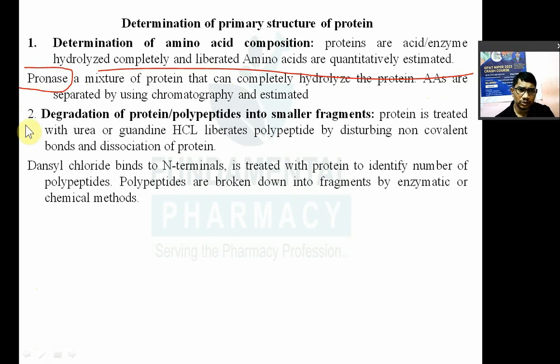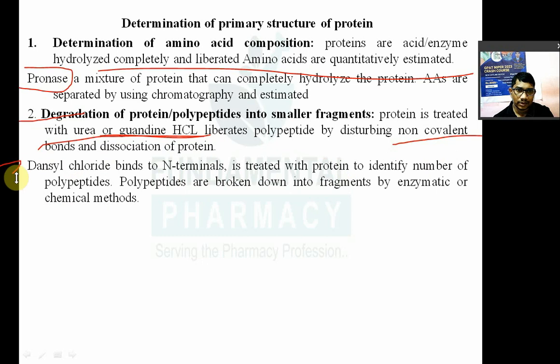Degradation of protein or polypeptide into smaller fragments: you can also break down the protein into smaller fragments by treating it with urea or guanidine hydrochloride to liberate the polypeptides. How do guanidine hydrochloride or urea act? They disturb the non-covalent bonds and cause the dissociation of protein.